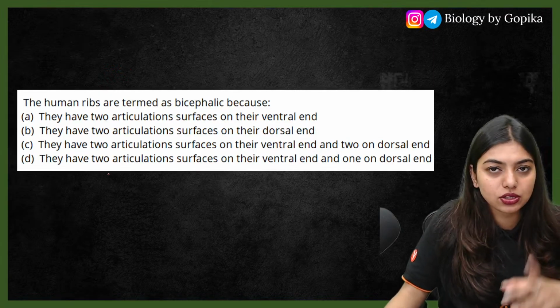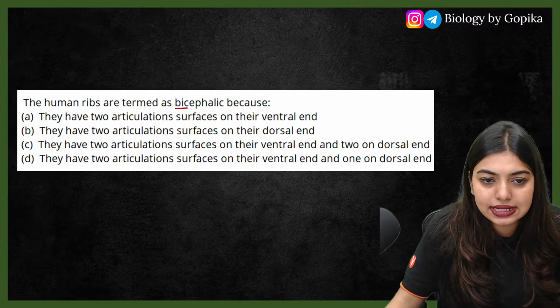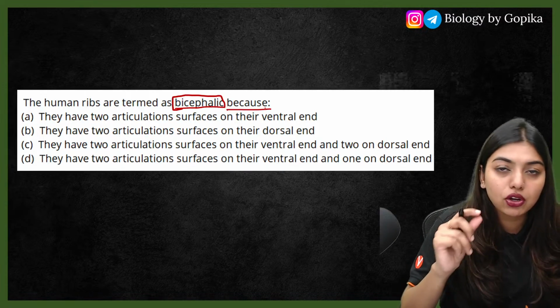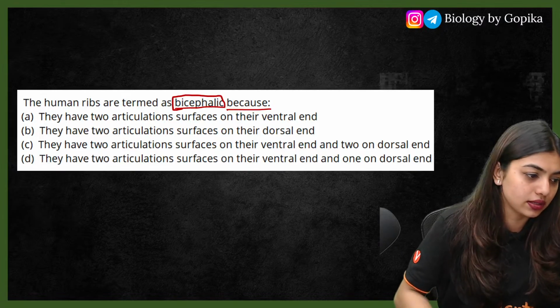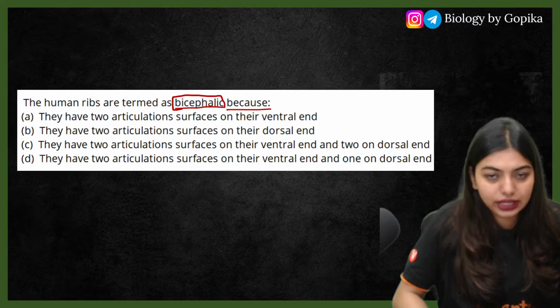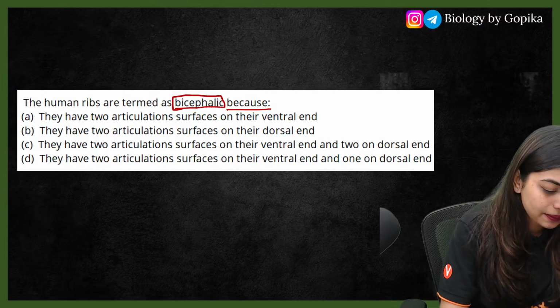The human ribs, so that was plus 32. Human ribs are termed bicephalic. Very good question. This question has come in previous years also, because the catch of the question is whether you tell ventral or dorsal. Depending on what you tell, the answer will be right.